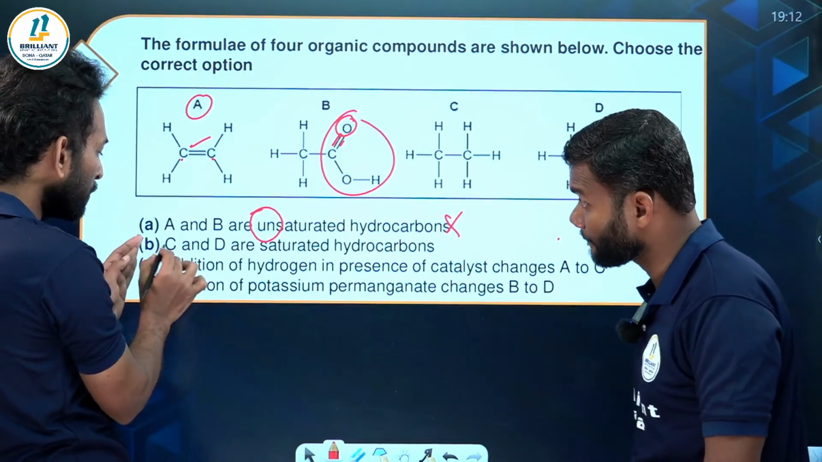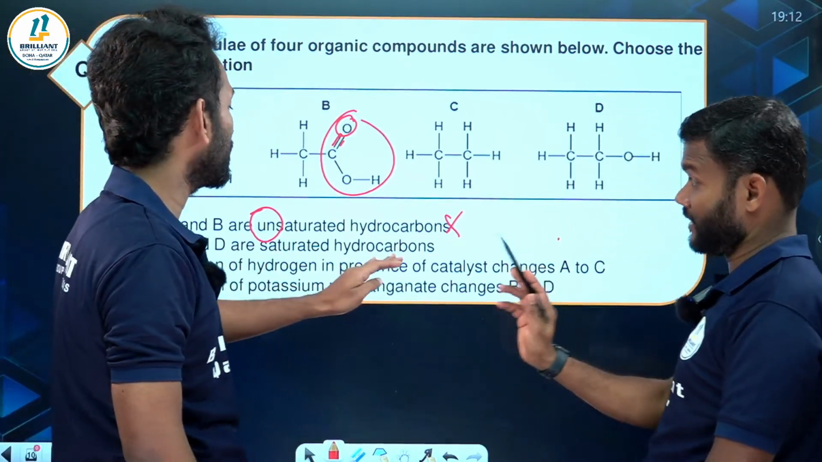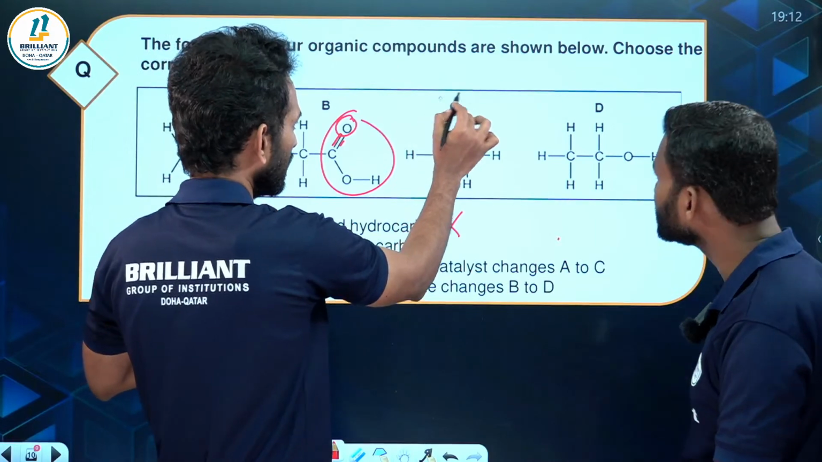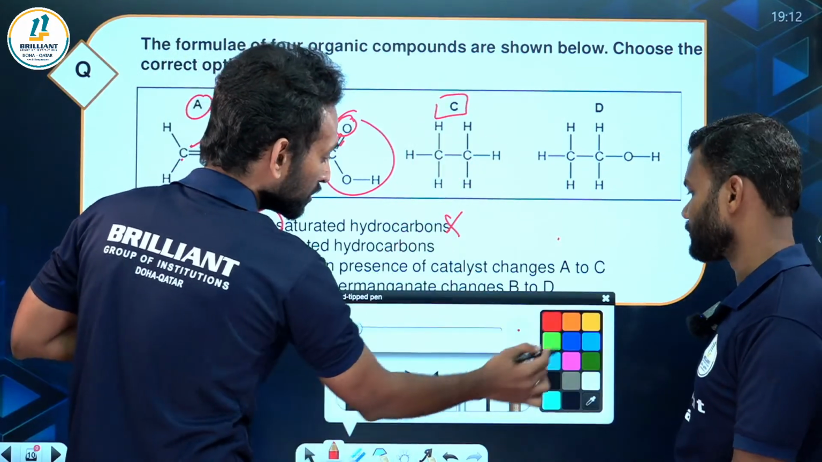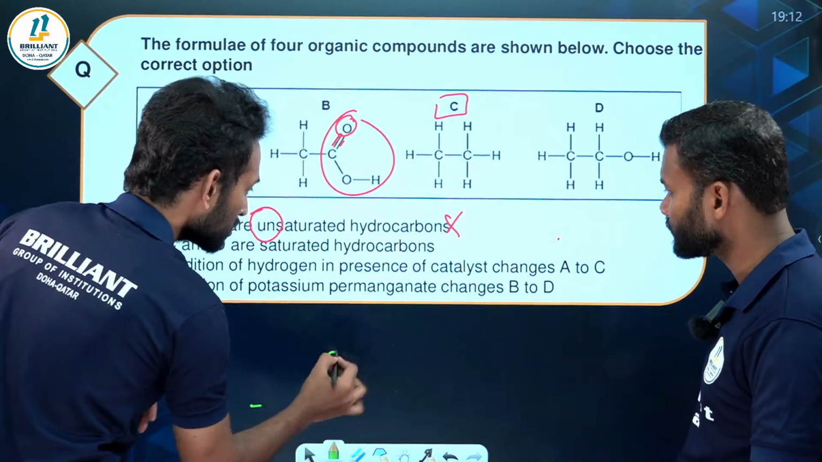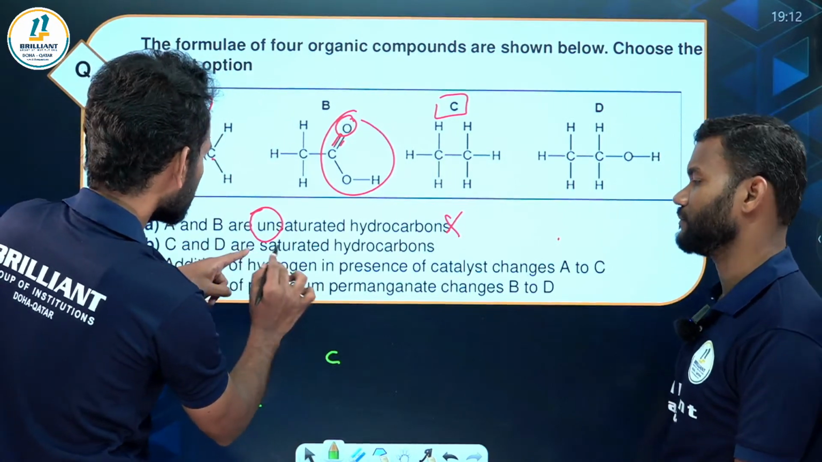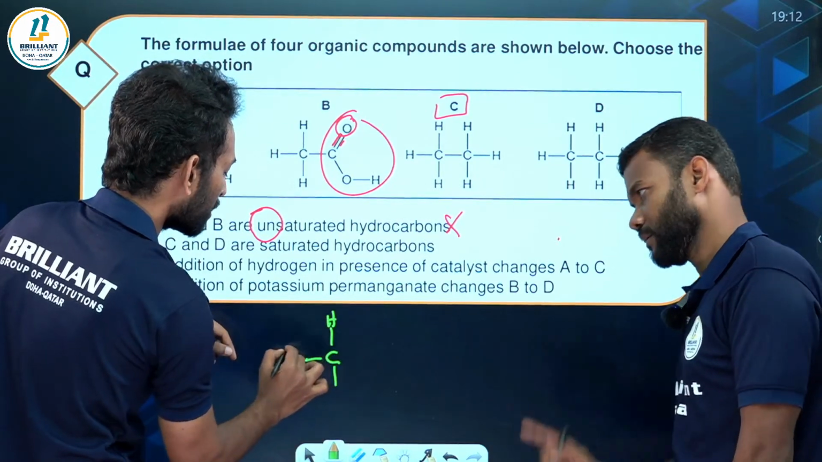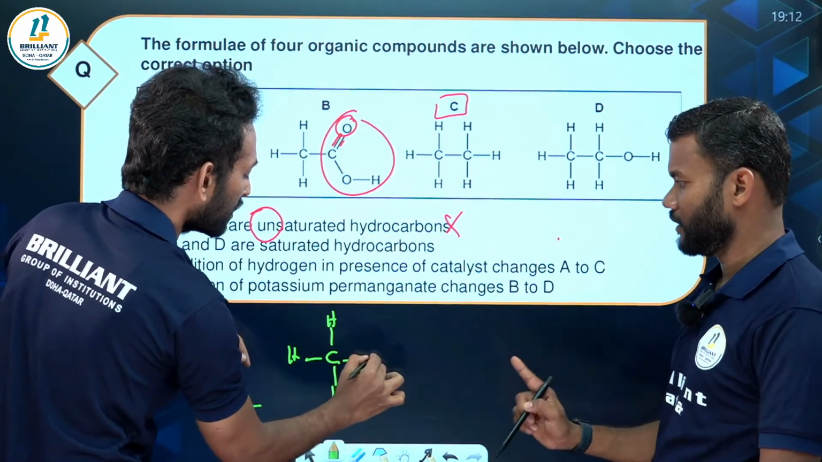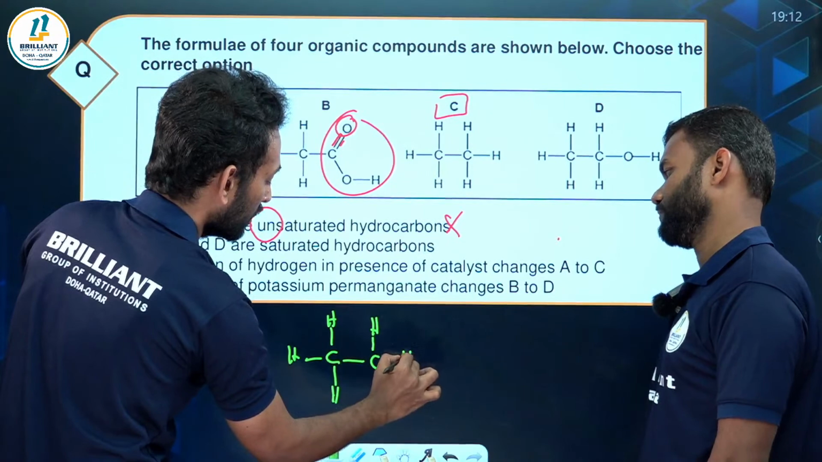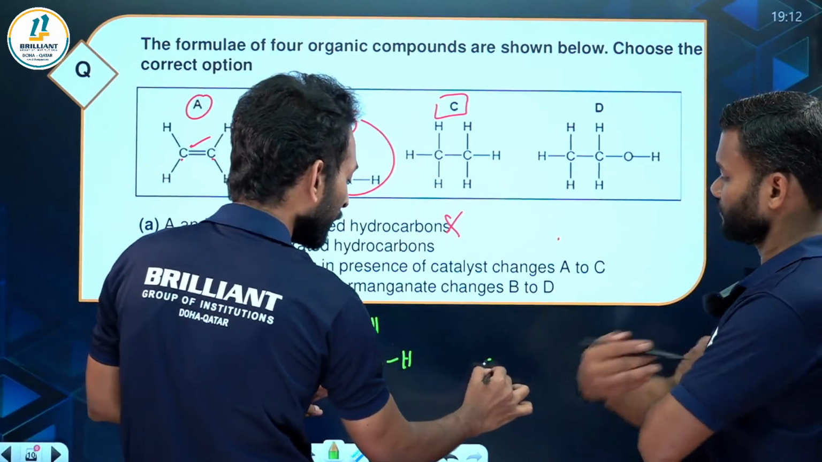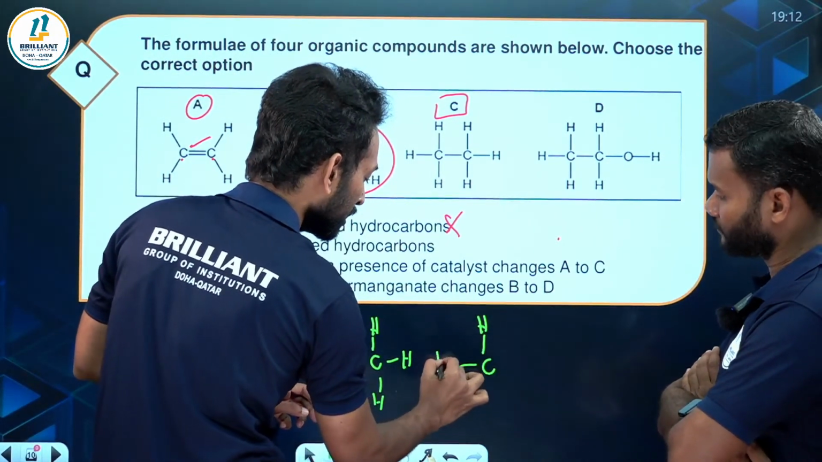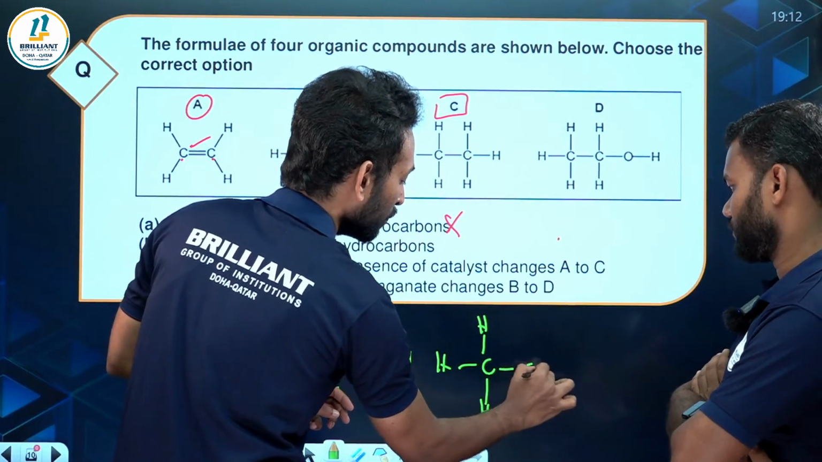Now option B: C and D are saturated hydrocarbons. Look at C and D. If I have C, just look at here. This option says saturated hydrocarbon. What do you mean by hydrocarbon? Hydrocarbon means you only have carbon and hydrogen. Now, if I replace one hydrogen, what happens?